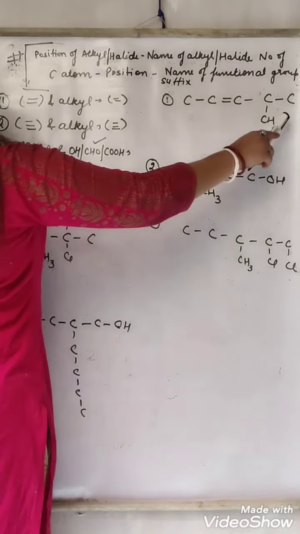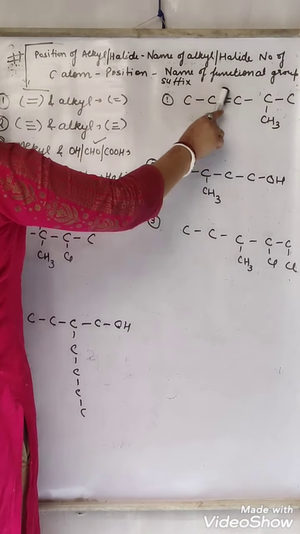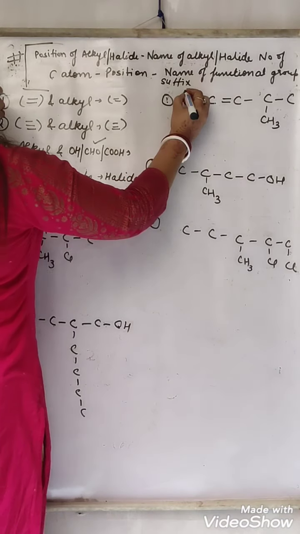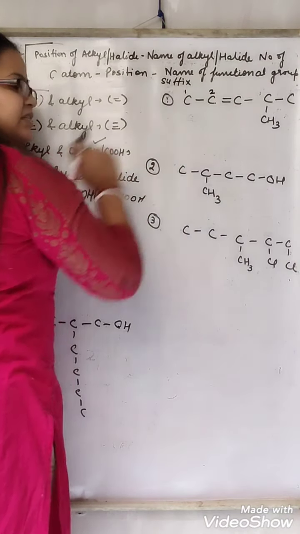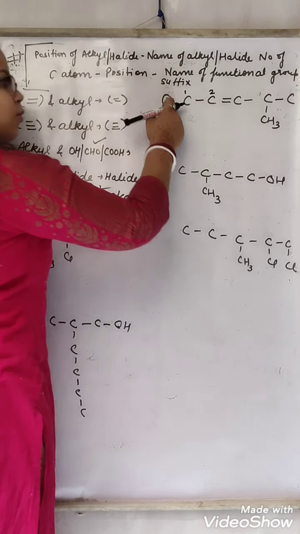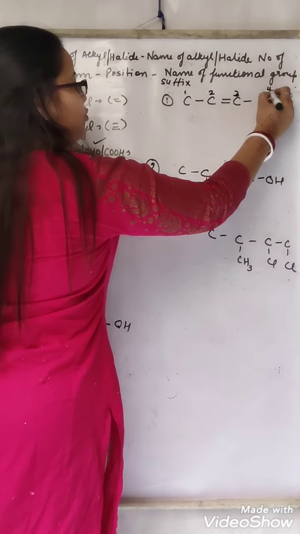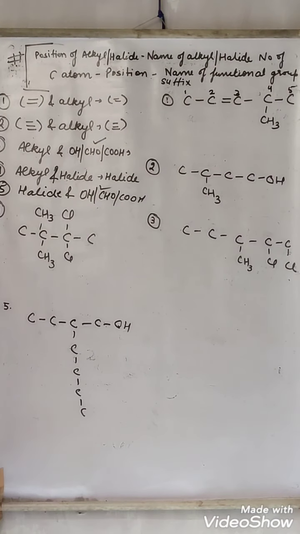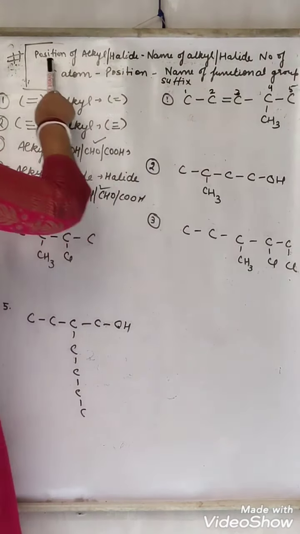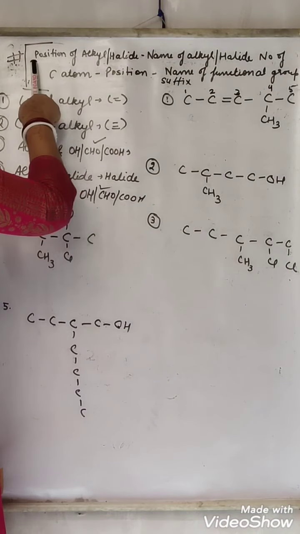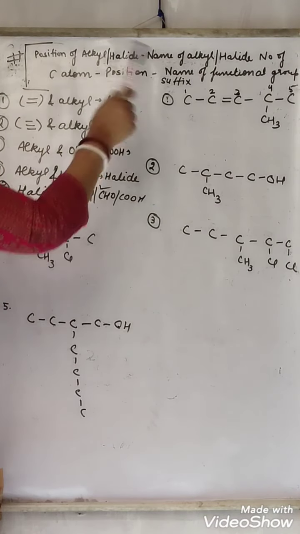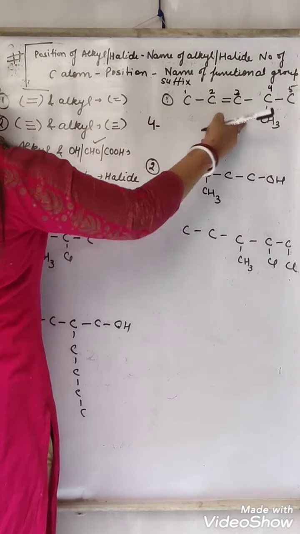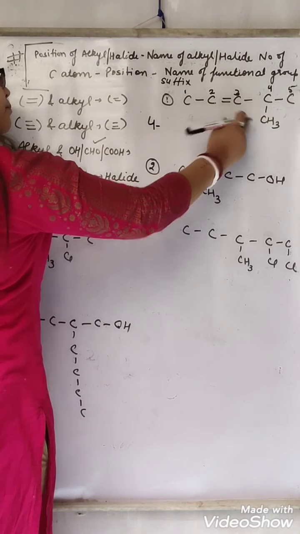If we start numbering from here, 1, 2, 3, which number is it getting? 3. If we start numbering from here, 1, 2, it is getting the second position. The numbering will start from here. 1, 2, 3, 4, 5. This is our main chain and this is our alkyl. So this alkyl will be named first. At what position? First, what do we have to tell? Position. At what position is the alkyl present? Fourth. So we write 4. Which alkyl is present? One carbon alkyl, methyl.